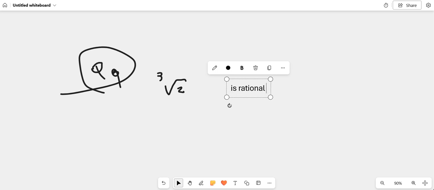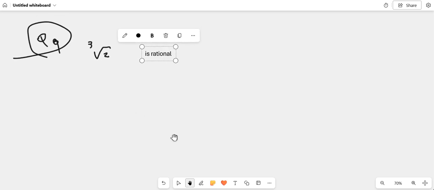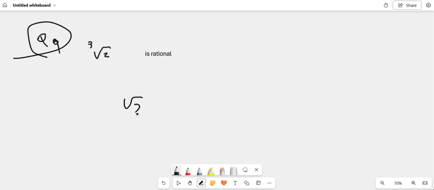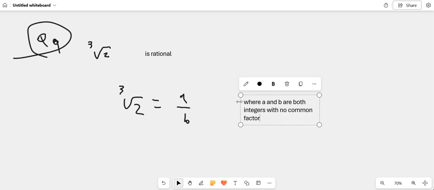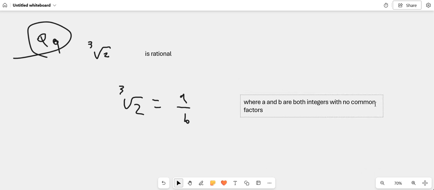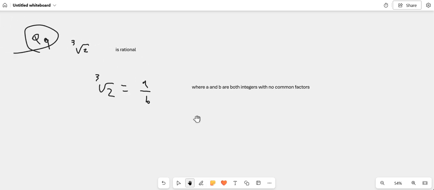Alright, now I can say the same thing again. Say that the cube root of 2, if it's rational, means that it can be represented as a over b, and I can say that a and b are both integers with no common factors. Then what can I say? The same situation.